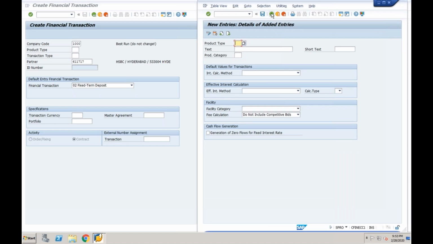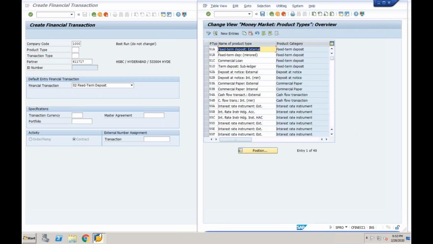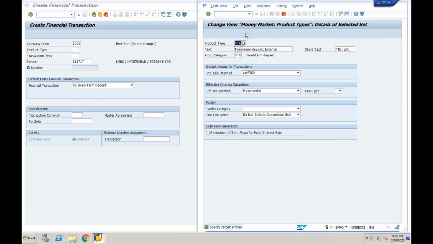In a real-time scenario also, we have to create our own, right? It is better to create your own, then only you can understand. If you feel that creating your own is a difficulty, just copy it. 51A is already available in the system, which is fixed term deposit. Copy it, nothing to worry. But change the product type, don't take 51K.